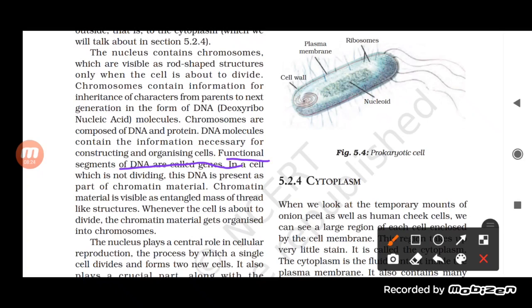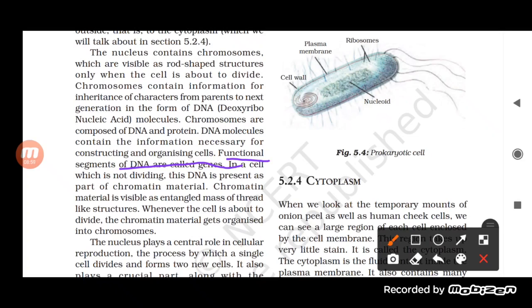Whenever the cell is about to divide, the chromatin material gets organized into chromosomes. Basically, chromatin is the material in which thread-like structures get mixed up with each other, so it is visible as an entangled mass of thread-like structure.